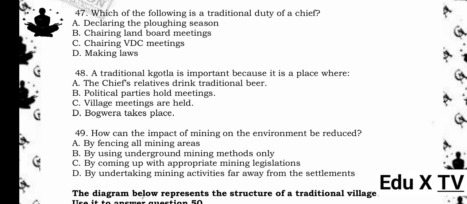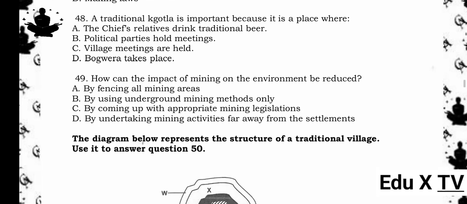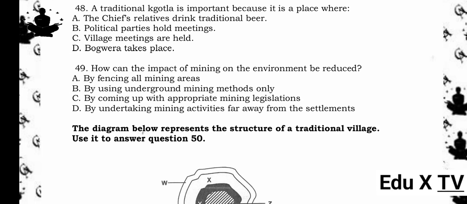47. Which of the following is a traditional duty of a chief? A. Declaring the plowing season. B. Chairing land board meetings. C. Chairing BDC meetings. D. Making laws. The answer is A. Declaring the plowing season. Reason being, traditionally, chiefs (Dikgosi) had the role of organizing the agricultural calendar. Declaring the start of the plowing season was one of their key duties.